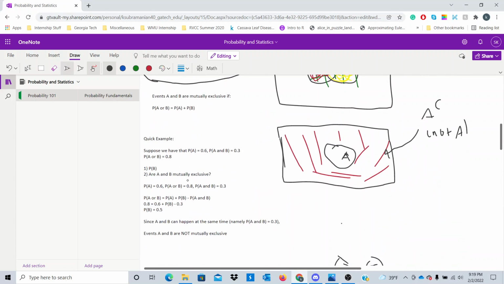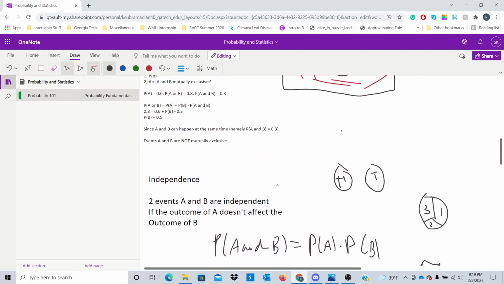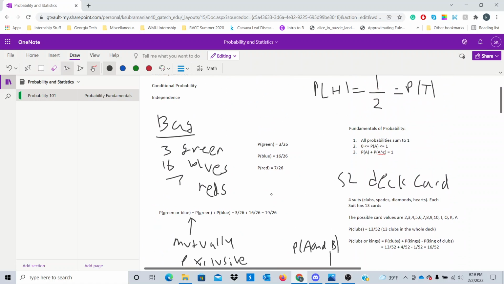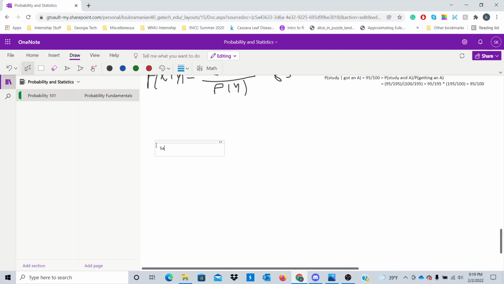Let's see what else we got here. Okay, and one more thing. Let's take a step back and come back to this marble example. There's another interesting thing we can do with marbles. So let's use the same marble example.